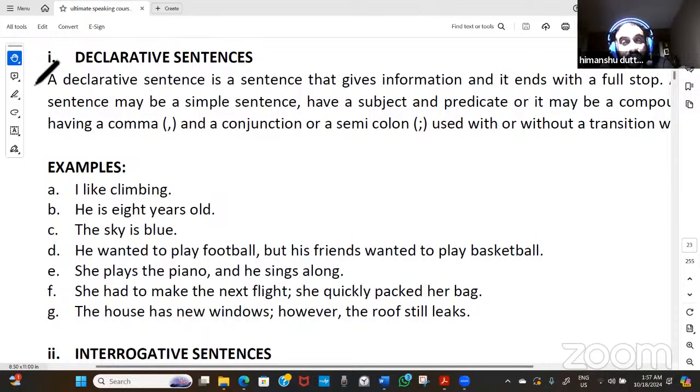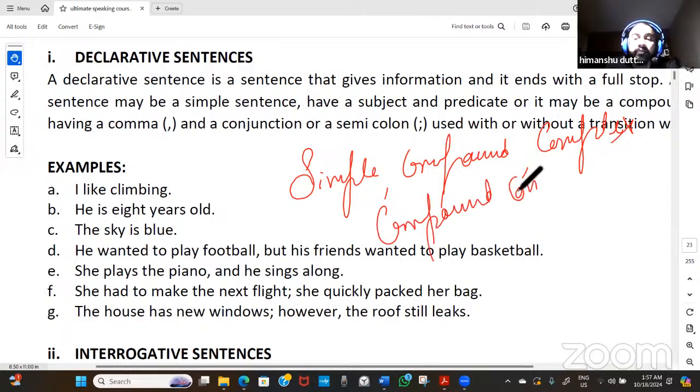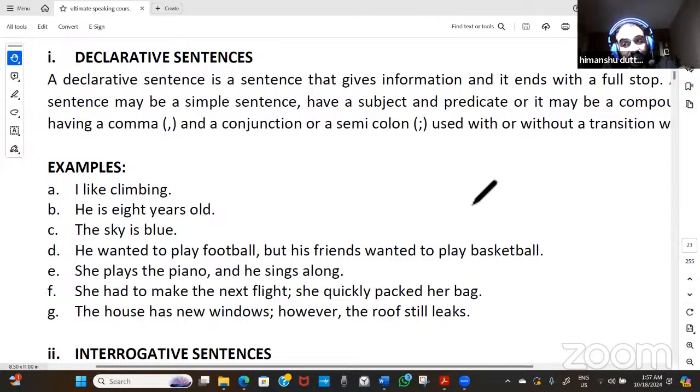Let me tell you, that's not based upon the function, that's based upon the structure. When we are explaining something based upon the structuring, we are talking about the simple sentence, the compound sentence, the complex sentence, and last but not the least, the compound-complex sentence. But here we are not talking about the structuring, still it will have a structure. So a declarative sentence can be a simple sentence. A declarative sentence can be a compound sentence.